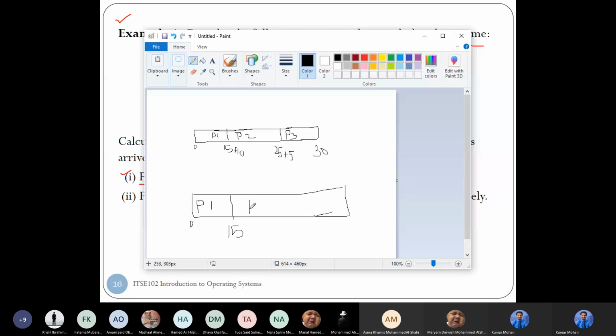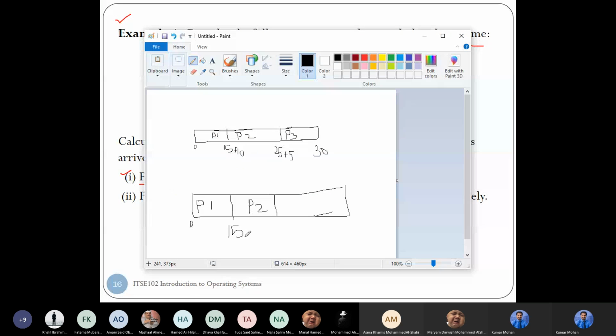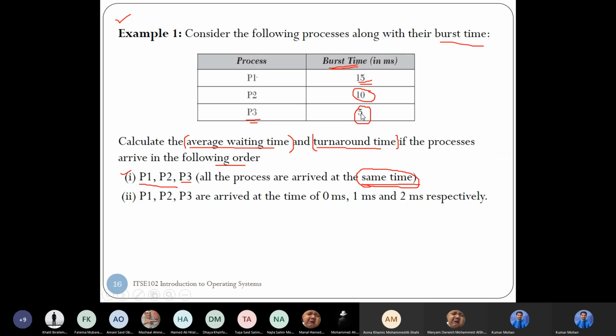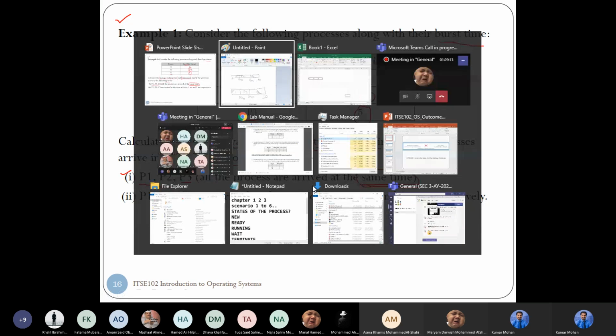So 15. The next process is P2. The P2 burst time is 10. So 15 plus 10, it is 25. Next is P3. P3 burst time is 5. 25 plus 5, it is 30. So this is how you need to draw the Gantt chart.